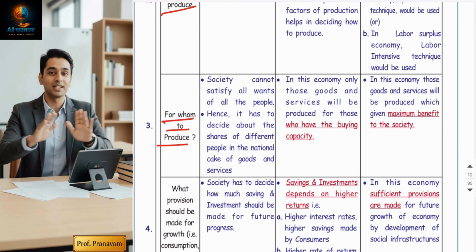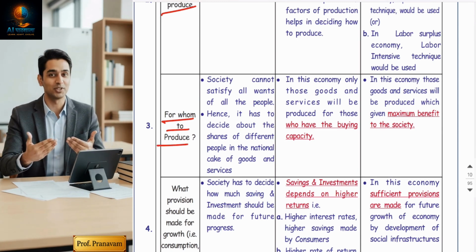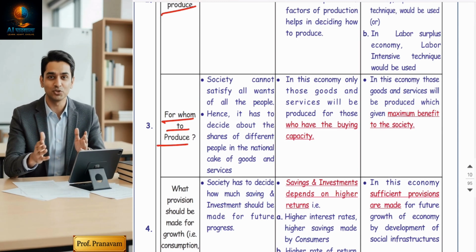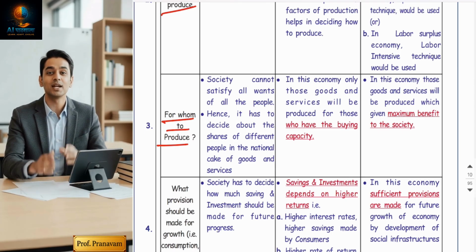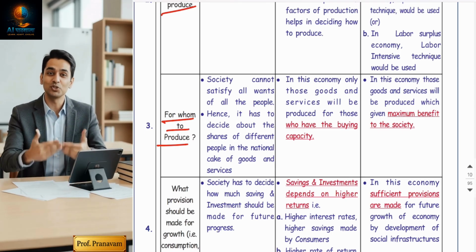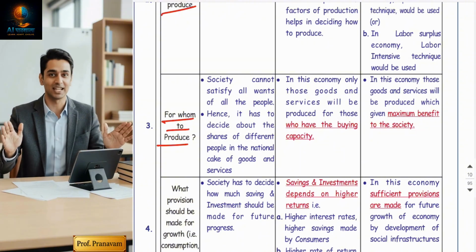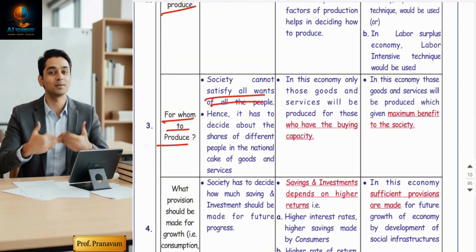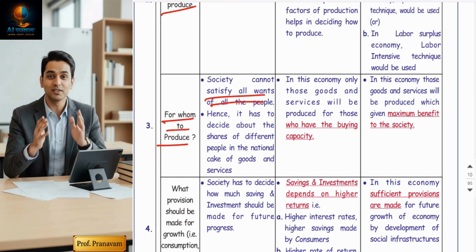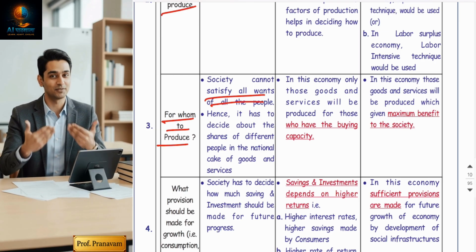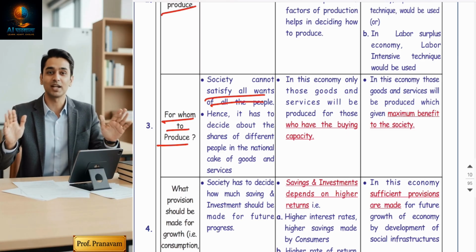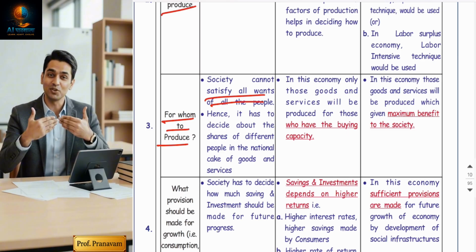The next question arises: for whom to produce. Guys, society cannot fulfill everyone's wants equally. You cannot satisfy 100% of people because resources are limited and human wants are unlimited. So it must decide who will get what share of goods and services.